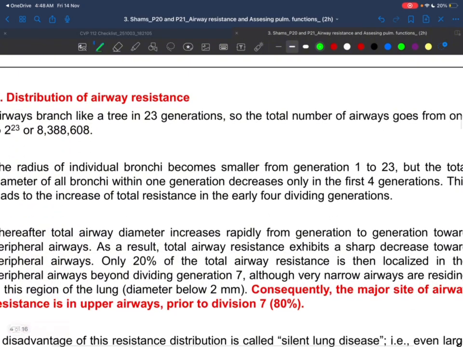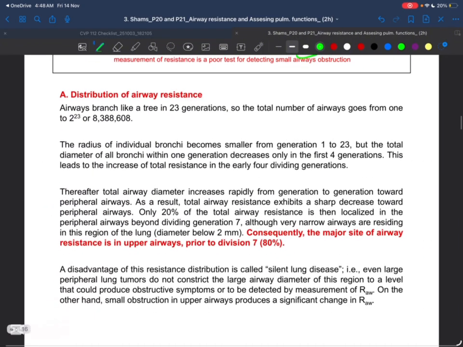See here, it says the distribution of the airways, we have the 30 trees, and the major site that has 80% is the upper airways. I think this info is kind of important, because he may or may not bring a question about it.